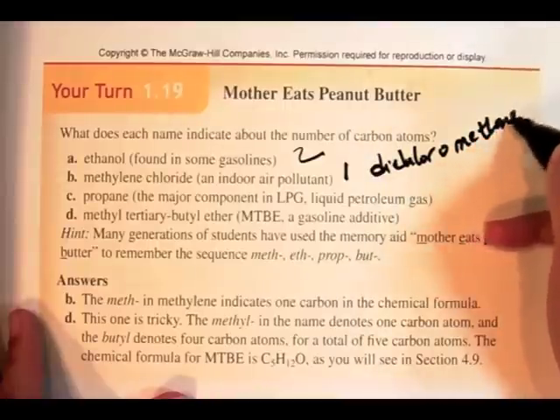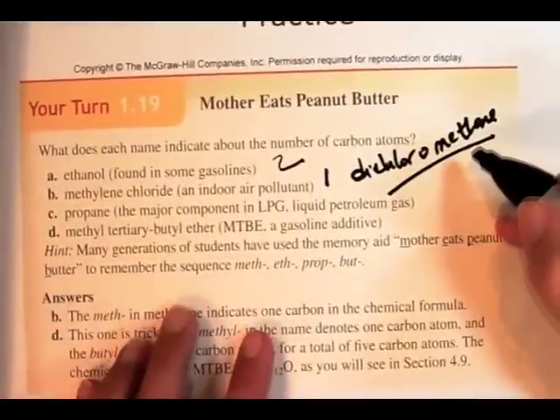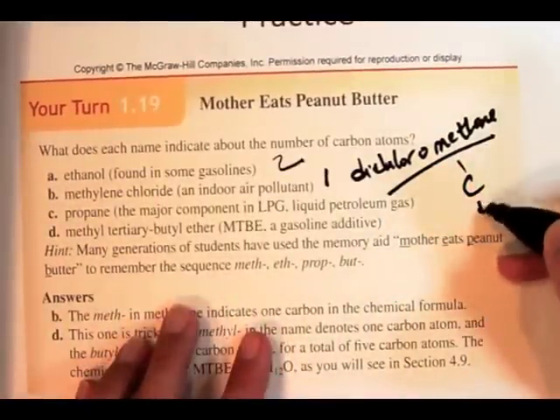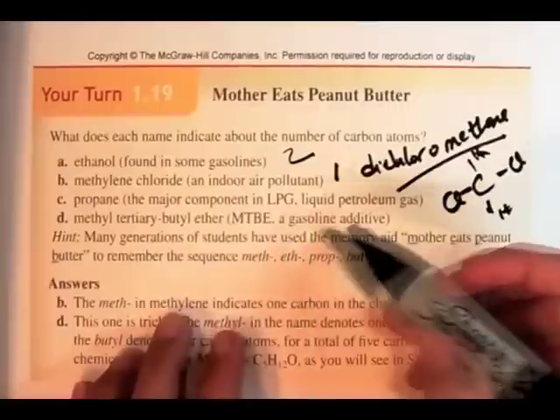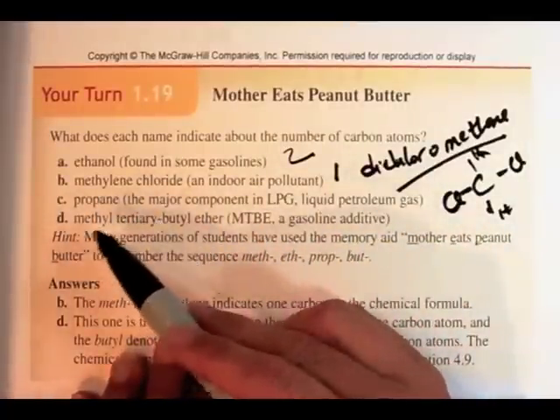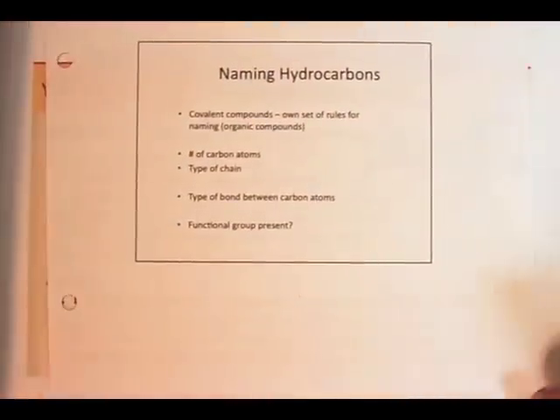And based on that name, I bet you could even draw the structure for this compound. Dichloromethane is just the methane group with 2 hydrogens and 2 chlorines. But we'll get to that later. Propane, how many carbons in propane? There are 3. Okay, so that's enough of that. There's one more example here. This is the last example for this particular lecture.